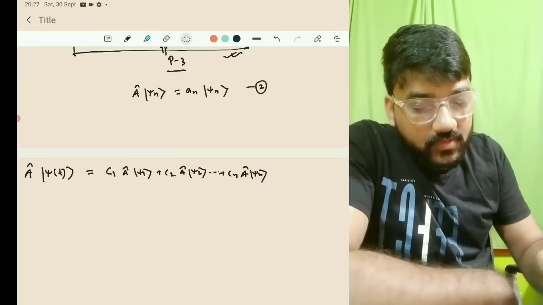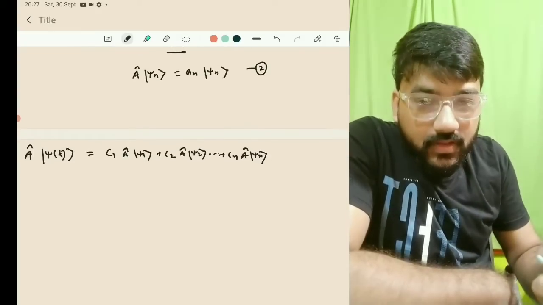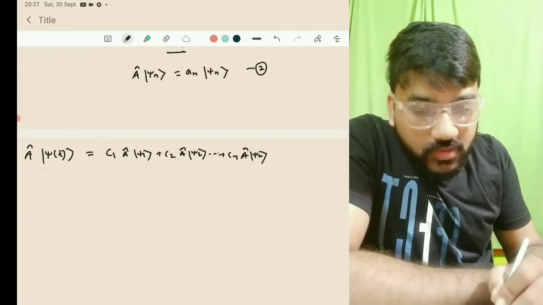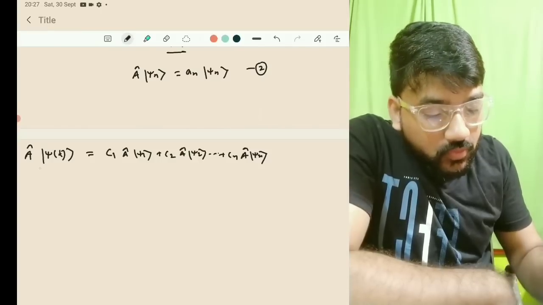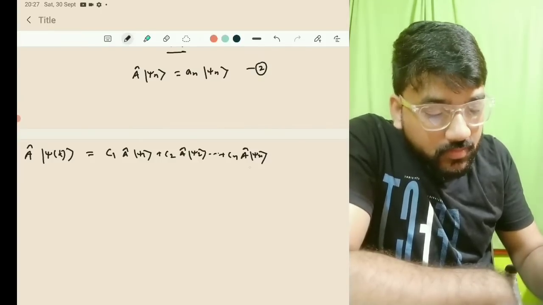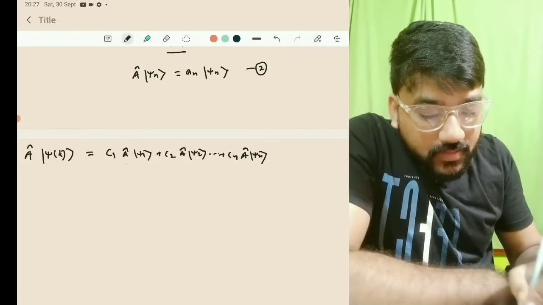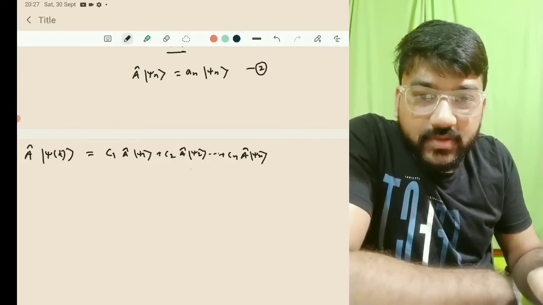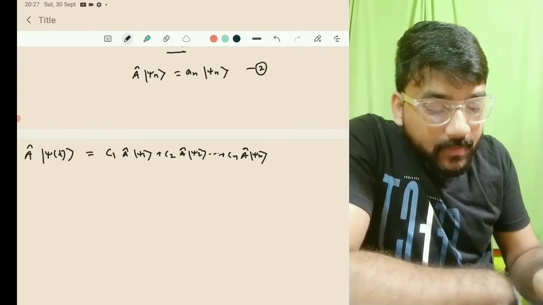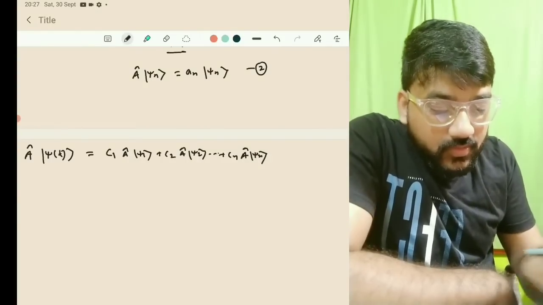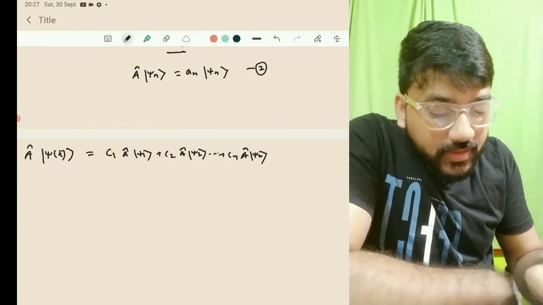Okay, so this is the A cap actually. Now, if you want to measure the state psi n only, then obviously the measurement of psi 1 and psi 2 will be 0. So you will get only one measurement at a time, because this psi of t will be at any state.